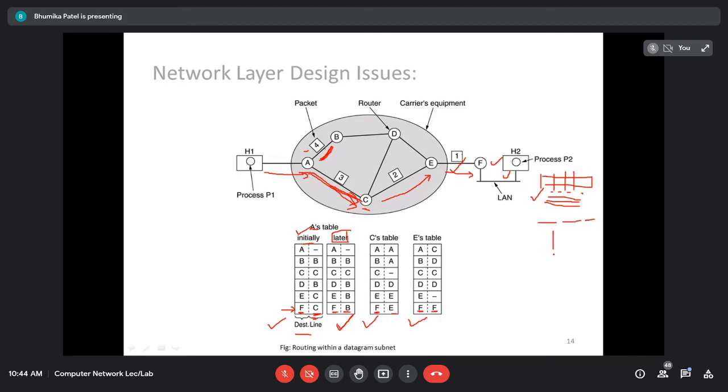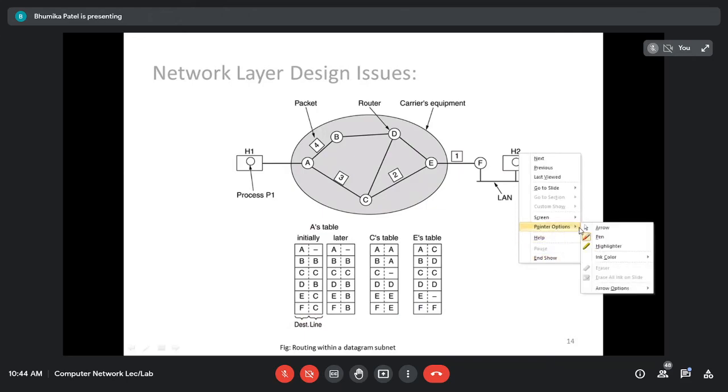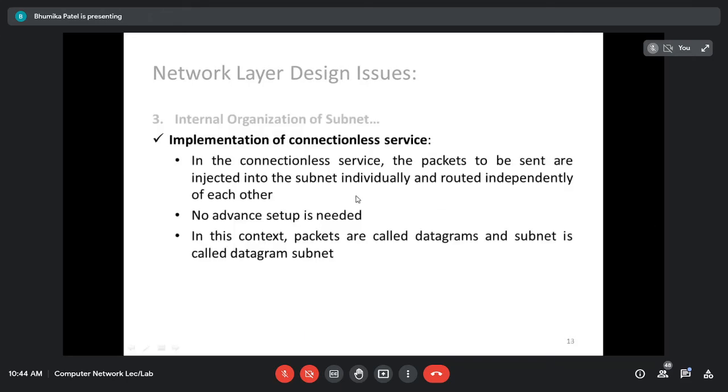So according to the sequence number, it is going to form a single packet. That is the main thing in the connectionless. Every packet is not necessarily going to use the same route, right? They can be sent independently. They can take any route. See here it is written: they can be injected into the subnet individually, the packets are sent individually, and each may take a route independently, right? And here there is no advance setup.